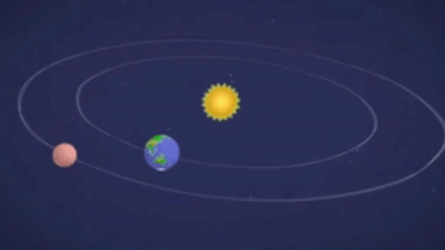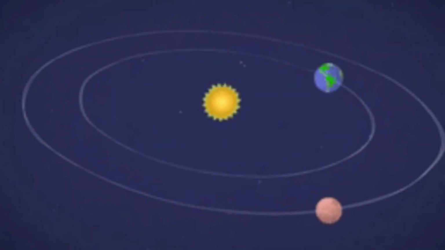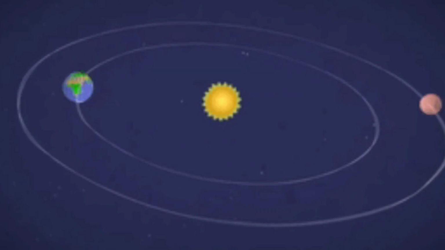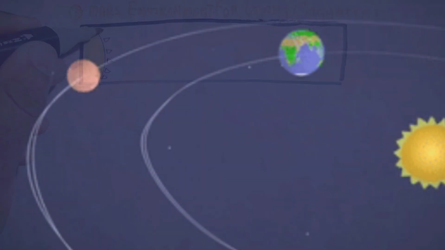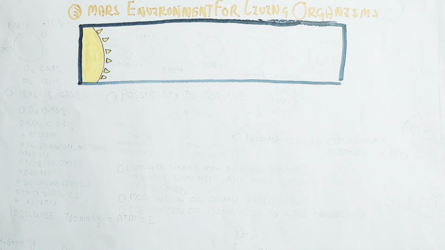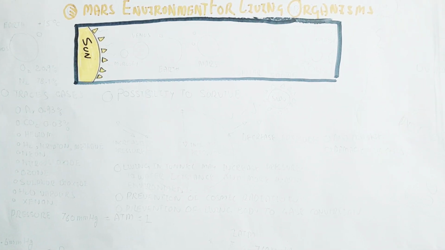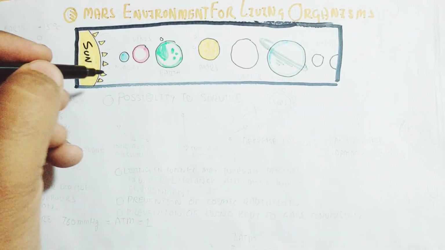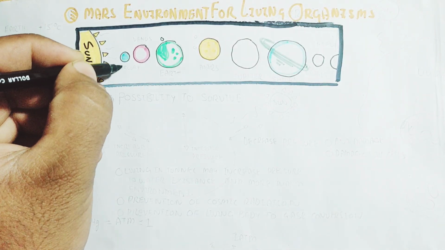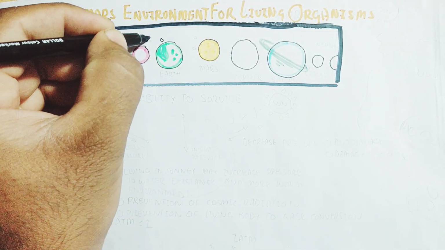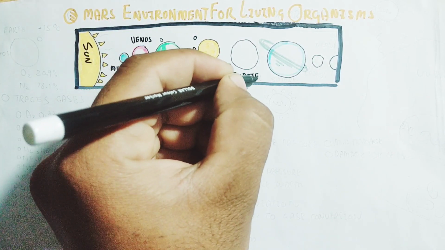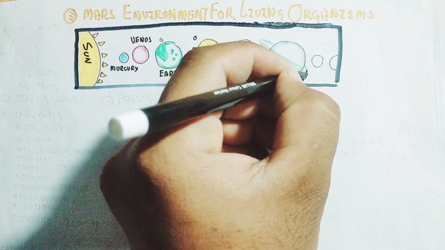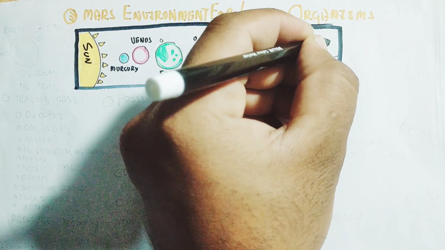In this way, here is the solar system. Earth is very close to the Sun, while Mars is very far away. So the temperature is low, mostly minus 69 degrees Celsius, where everything converts into ice due to the low temperature, while the pressure is also low. The solar system contains Mercury first, Venus second, Earth third, and the fourth is Mars. So remember these things.